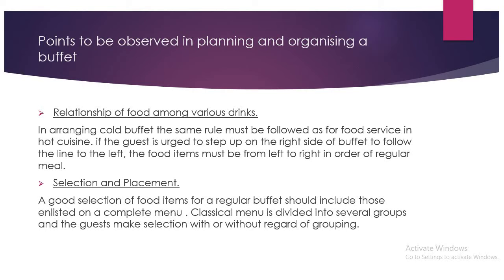In arranging a cold buffet, the same rule must be followed as for food service in hot cuisine. If the guest is to step up on the right side of the buffet and follow the line to the left, the food items must be arranged from left to right in the order of a regular meal.